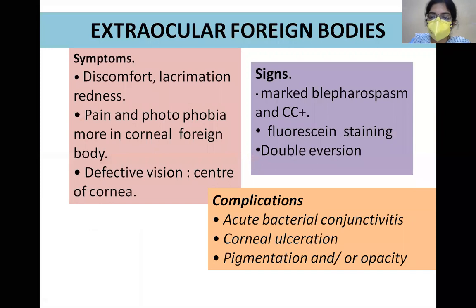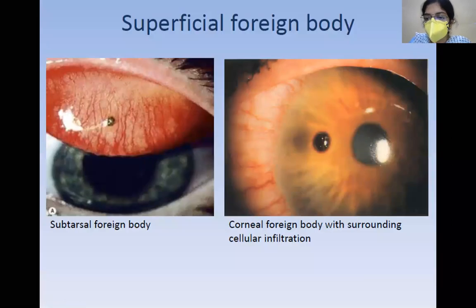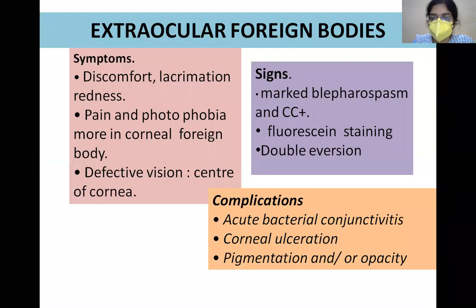Because of that blepharospasm, he will not allow you to touch. So sometimes, in order to look at the corneal foreign body or the conjunctival foreign body, you have to take the help of topical anesthetic drops such as proparacaine. So you instill topical anesthetic drops, then the corneal surface will be anesthetized, and then you can have a thorough examination of the foreign body lodged.